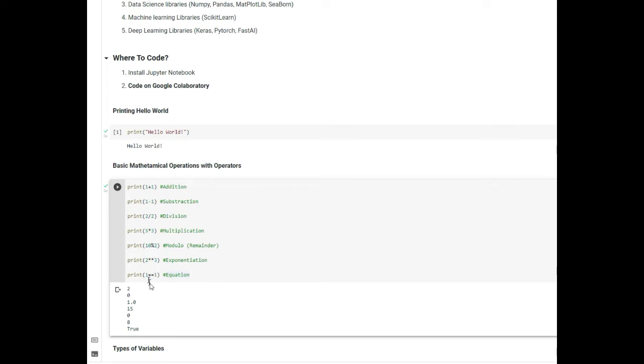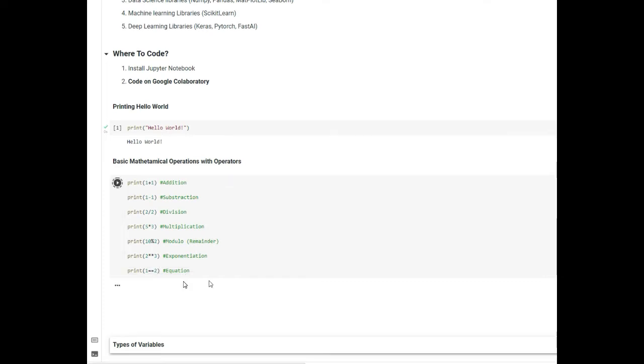So you need to do that by using 2 equal to signs and not just 1. We will talk about what one equal to sign is used for in some time. So you can see that it says true, and that is 1 is equal to 1. Let's change this to 2 and let's execute this again by pressing shift and enter, and you will see that it has turned to false, right? So we have covered all the basic mathematical operations here.